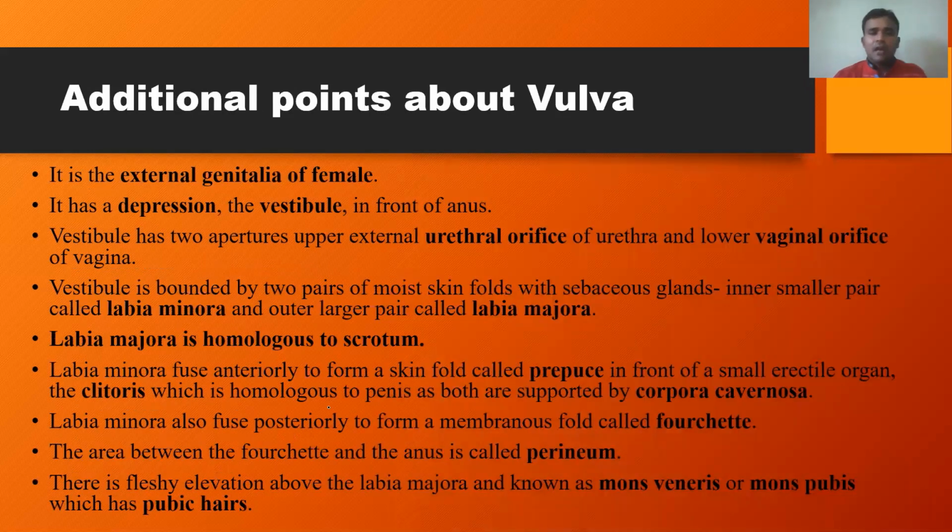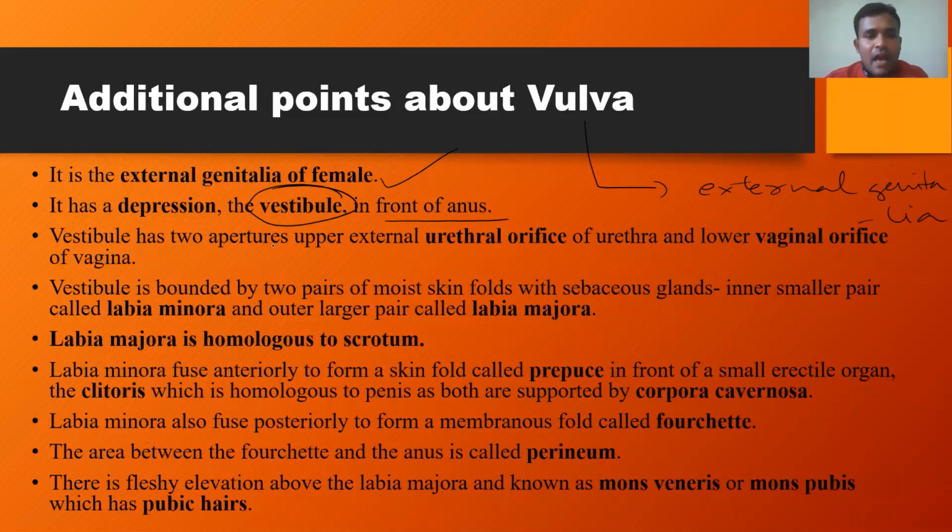Now let us see some additional points about the vulva. What is meant by vulva? Vulva is nothing but the external genitalia. The external genitalia of a female individual is called the vulva. It has a depression, the common opening to which the urethral orifice as well as the vaginal orifice open. That common opening of the female reproductive system is called the vestibule, and it is present in front of the anus.